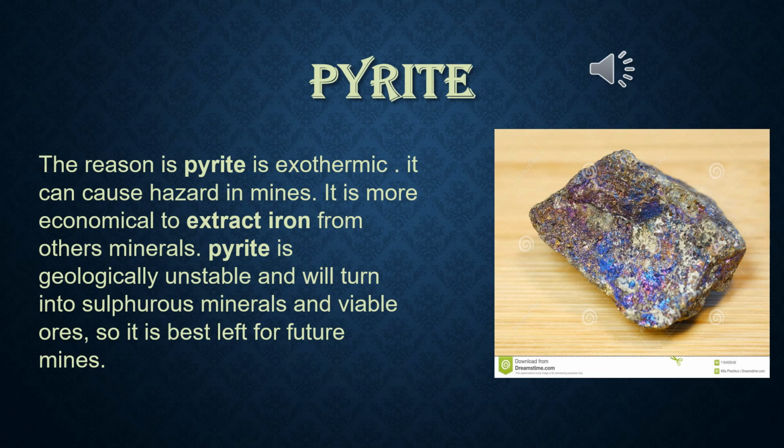So here the reason is pyrite is exothermic. It can cause hazards in mines. It is more economical to extract iron from other minerals. Pyrite is geologically unstable and will turn into sulfurous minerals and viable ores. So it is best left for future mines. That's why generally pyrite is not the ore of iron. Remember this. I have given one diagram of pyrite. You can see.